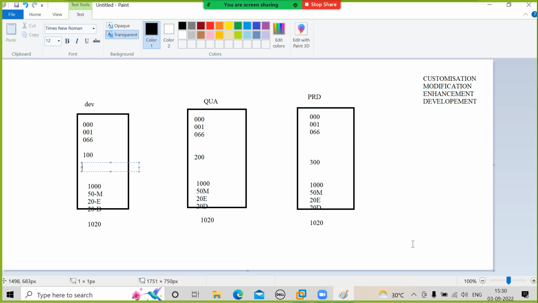Right? I have modified some programs, I have enhanced some programs, I have developed some new programs. Only that, I don't move these 1020 programs to this system. Why? This system also has those 1000 programs. Only whatever modifications, enhancements and developments I have done will be moved. Now this database is the same. Now I'll test. If everything is fine, then I'll move all this to my production. This is how your business will run.